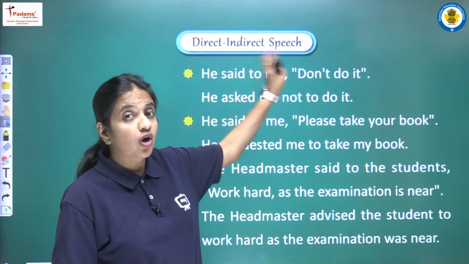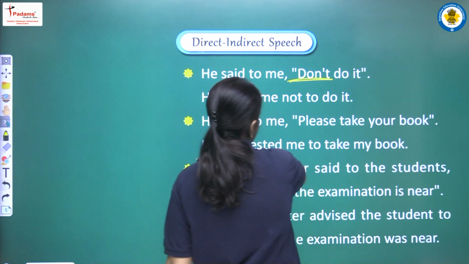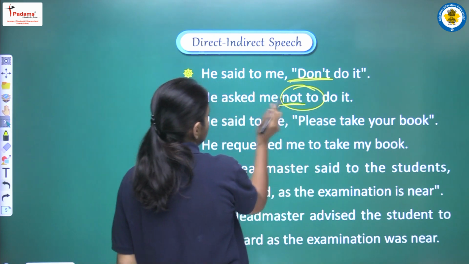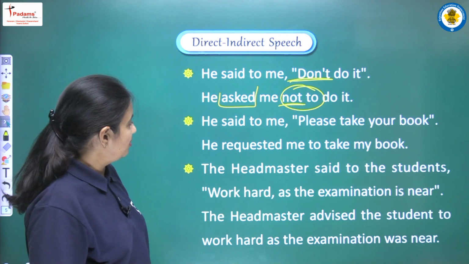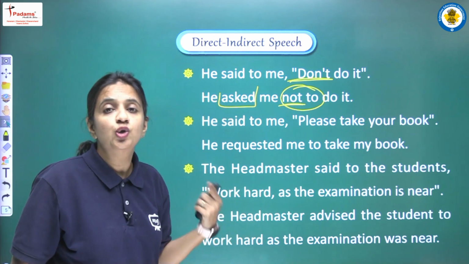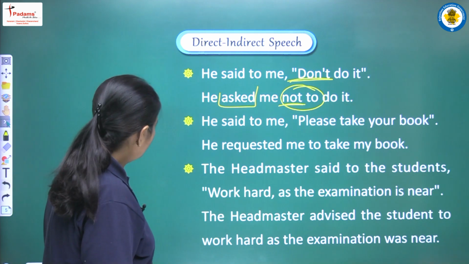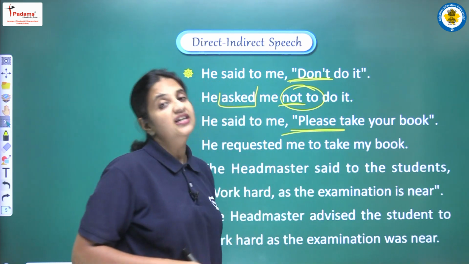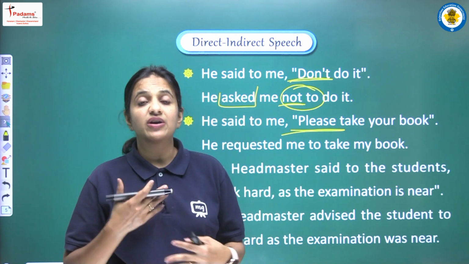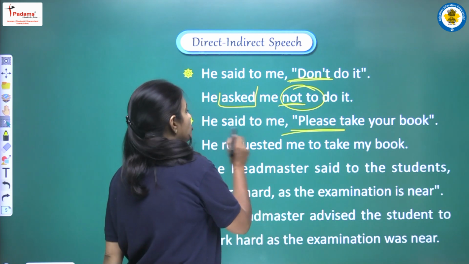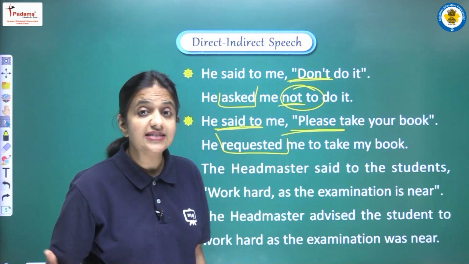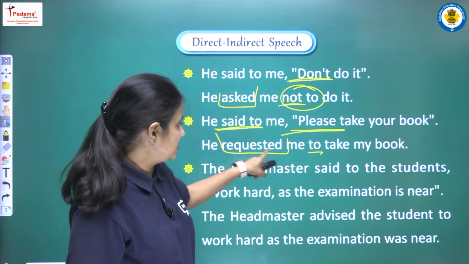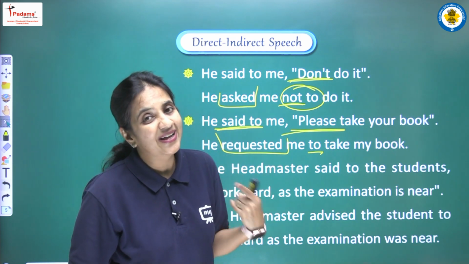More examples we are having. He said to me, don't do it. So if we are having a negative imperative sentence, we have read the rule that for that we have to add not just before to, right? So in this manner, now the sentence will be, he asked me not to do it. Okay. Moving on, he said to me, please take your book. So now we are having please. So now it is very much obvious that we are having one kind of request here. So according to that, we are converting said to into requested. And yes, the connective we have to use is to. So now the answer will be, he requested me to take my book.